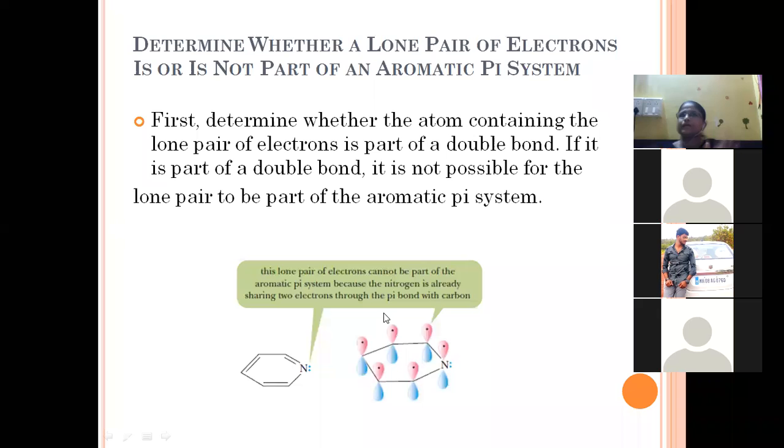The number of pi electrons in the system would exceed to 8: these are 6 plus 2 given by the nitrogen atom. So this would exceed the number of pi electrons, and the compound would fall under the category of non-aromaticity. But this is not the case with this pyridine molecule. The electrons inside the pi cloud, inside the ring, are sufficient to give aromaticity to the compound. That's why pyridine is